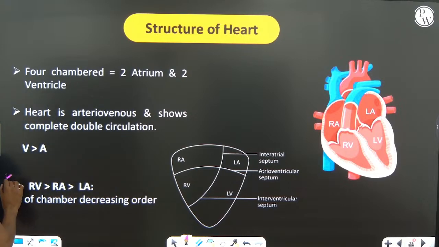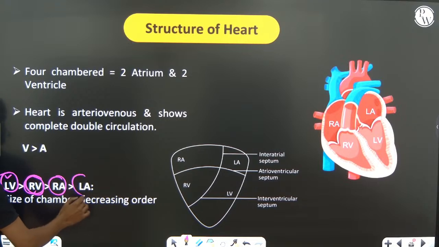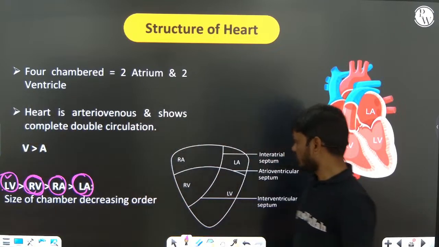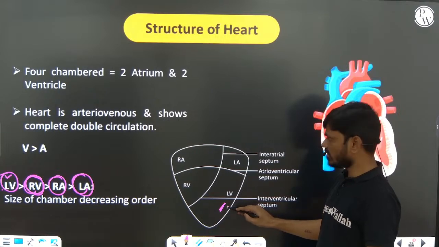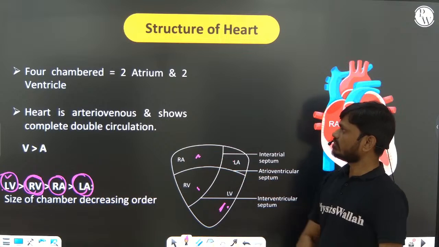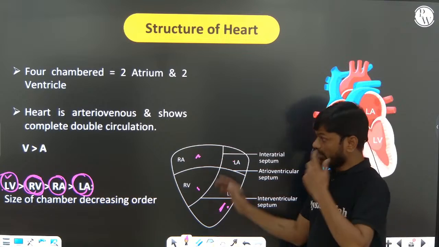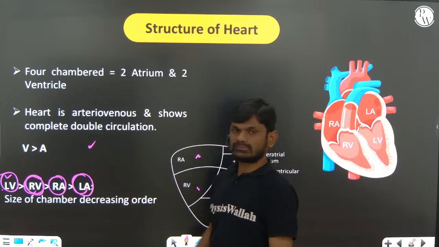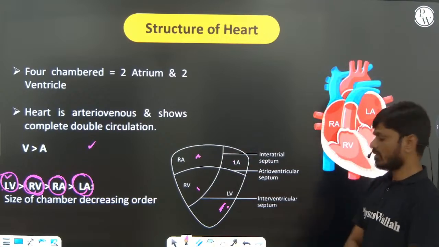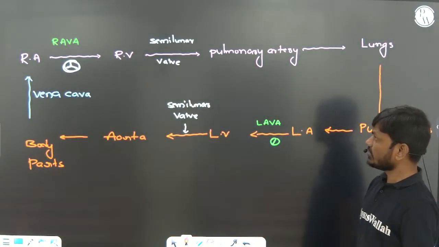The left ventricle is the largest one, with thick muscle layers, followed by the right ventricle, then the right atrium, and the left atrium, in that sequence of size. So ventricles have thicker muscle compared to atria, right?